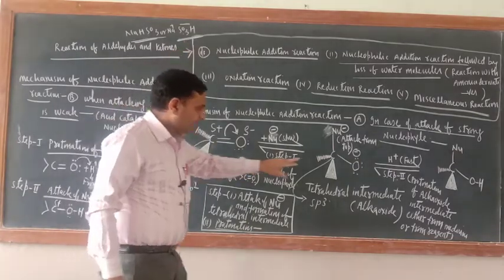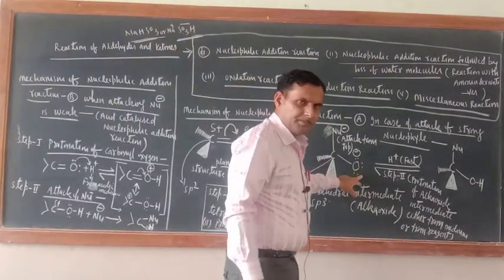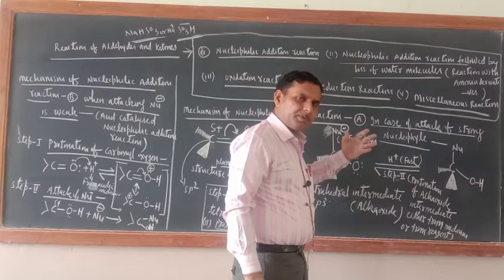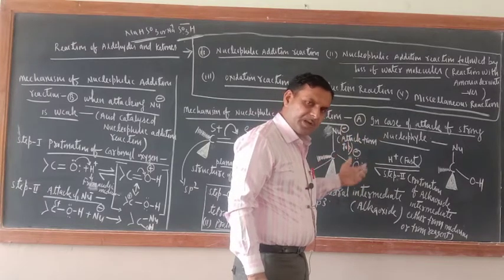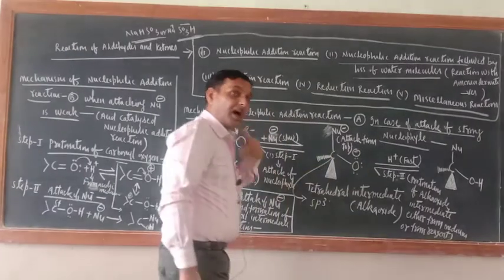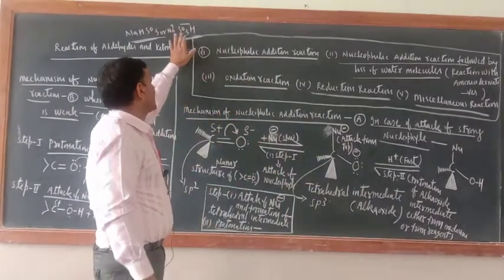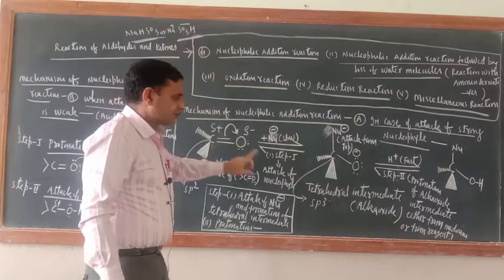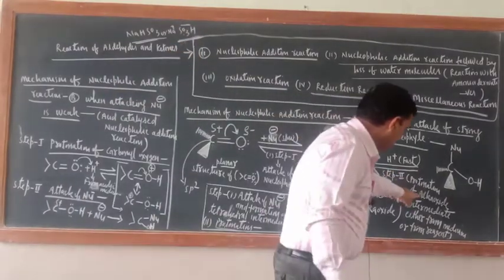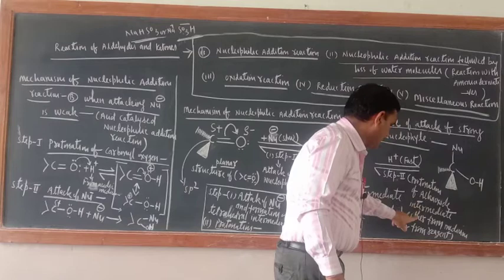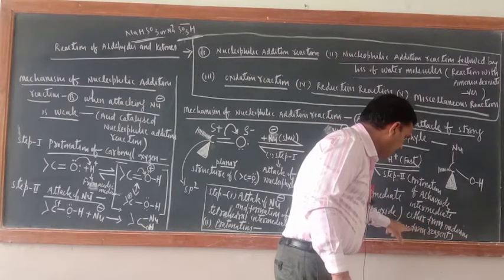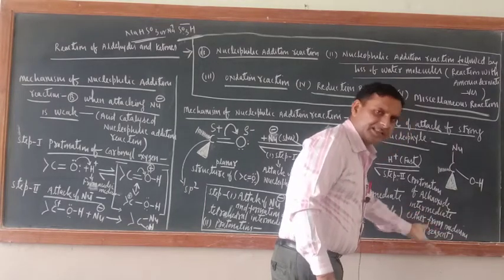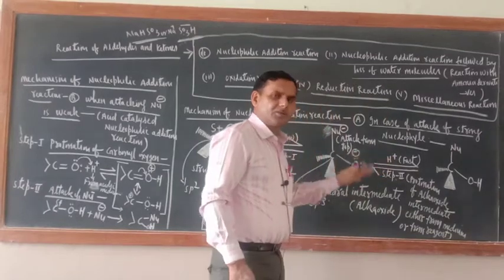So for the protonation of the second step, the proton has to be furnished either from the medium side or by the attacking nucleophile itself. Like here, just see, this is the attacking nucleophile, and it has the proton. So I wrote here protonation of the alkoxide intermediate either from the medium or from the reagent itself. Reagent in the sense nucleophile only.